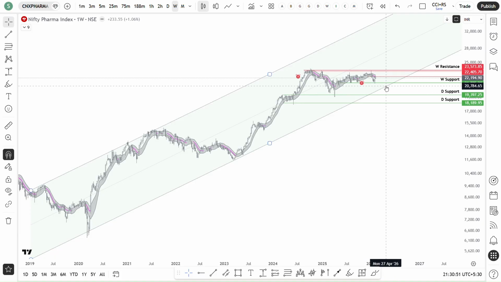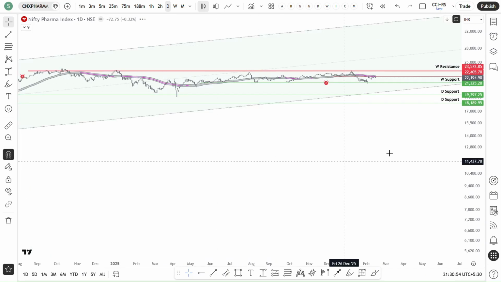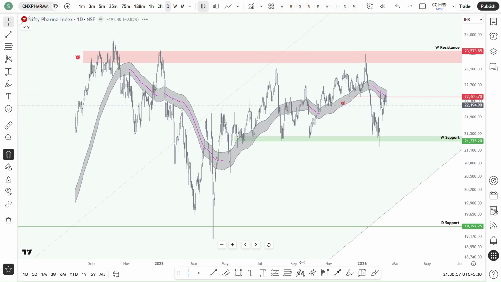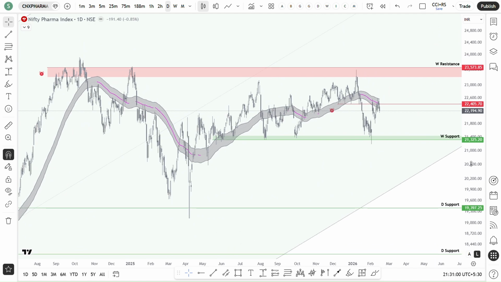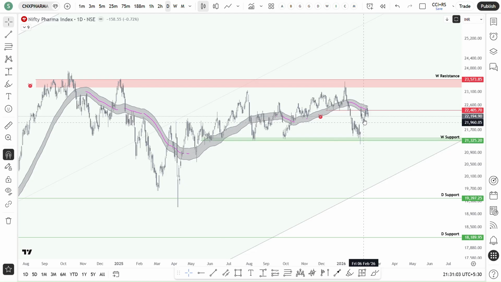So in daily time frame, let's see. What's happening here is, it is well below the 50 SMA. Maybe it could be falling from that zone. Unless the price goes above the 50 SMA, I can't consider any positive strength in it. There is an immediate weekly support zone or demand zone over here. So we can observe how price is going to behave with the 50 SMA and this demand zone.